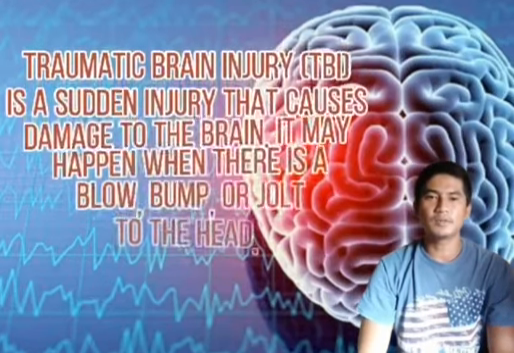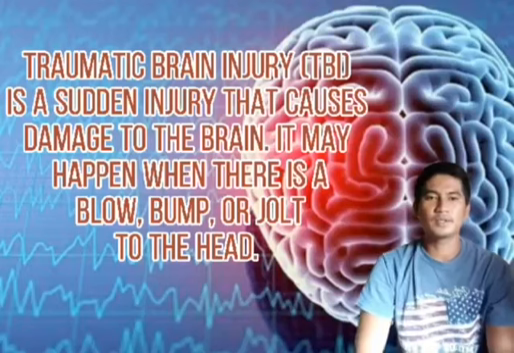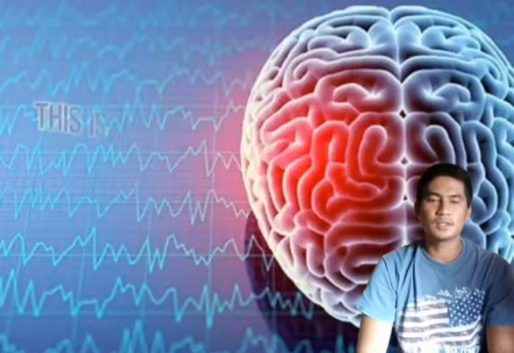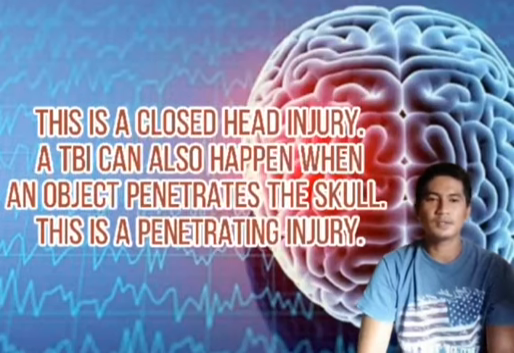Traumatic brain injuries, or what we call TBI, is a sudden injury that causes damage to the brain. It may happen when there is a blow, bump, or jolt to the head. This is a closed head injury. A TBI can also happen when an object penetrates the skull.